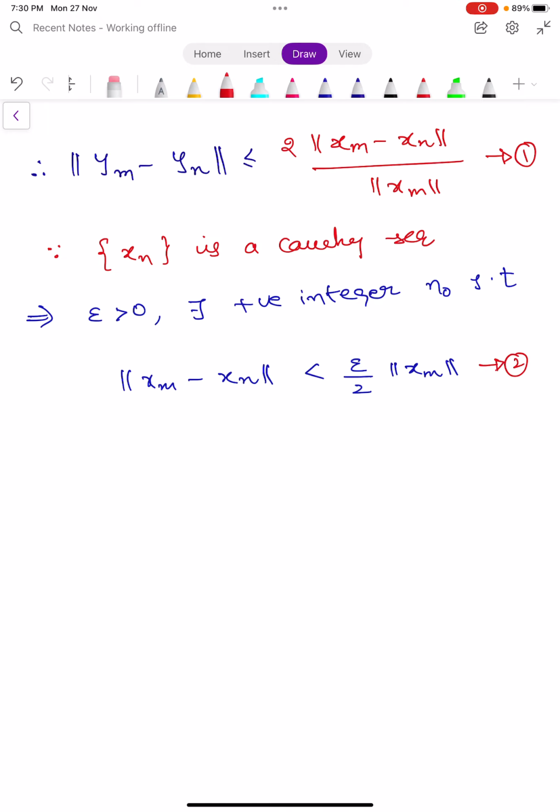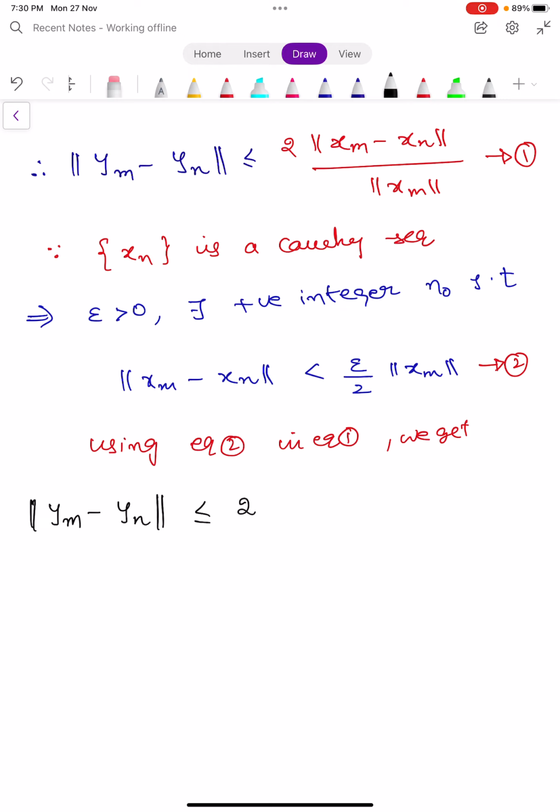Now using equation 2 in equation 1, we get norm ym minus yn is less than or equals to 2 into epsilon by 2 norm xm divided by norm xm.